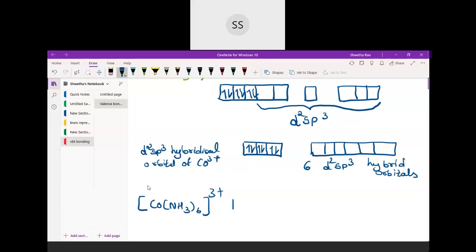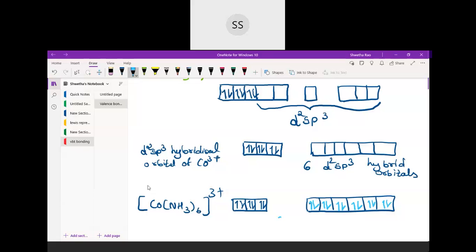Okay, and then you write the electrons in the orbitals which are not taking part in the bonding. This you write as it is, and then you take these 6 hybridized orbitals. Into these 6 hybridized orbitals, you are going to put 2 electrons of the ligand. I will change this color over here just so that you will understand. So here 2 electrons, 2 pairs of electrons will be brought by the ligand. NH3 has 2 electrons on it. So 1 ligand can bring 2 electrons. It's a monodentate ligand. So here these orbitals will be occupied by the ligand.